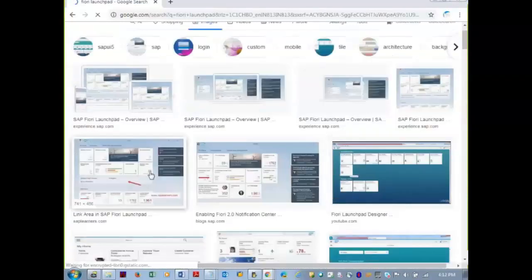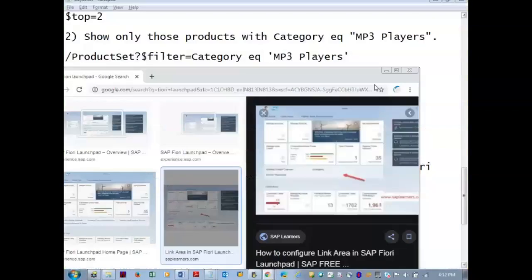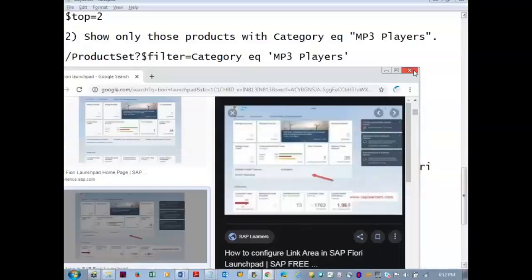You can see here there is a number 35 here. So these are dynamic tiles. Without a number, they are static tiles. So when we want that number to be shown there, we have to pass this query. This one.